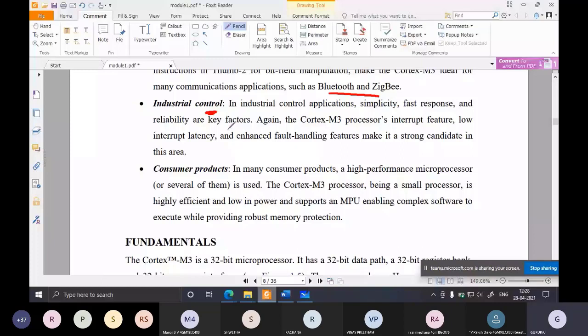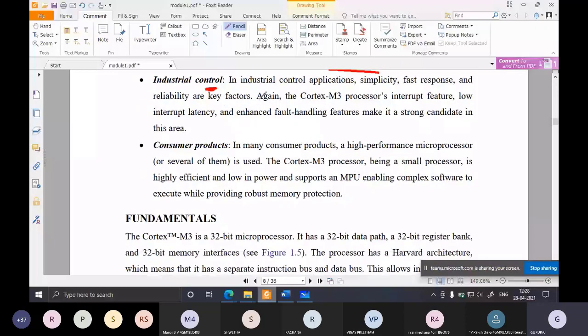For example, in a cool drink manufacturing industry, the cool drinks are automatically bottled, filled and capped. No human is involved there. Everything is taken care of by automation. So there also Cortex-M3 processors are used.